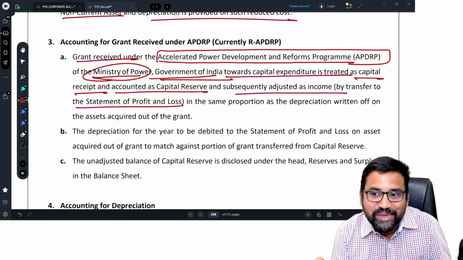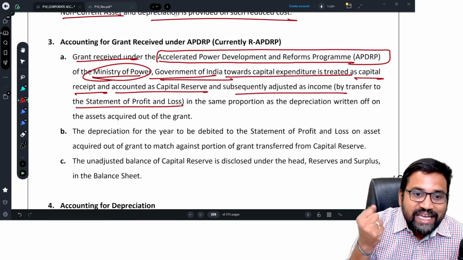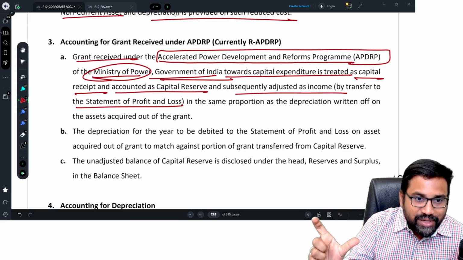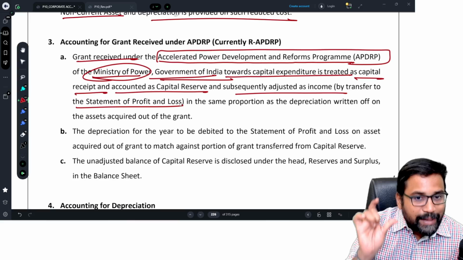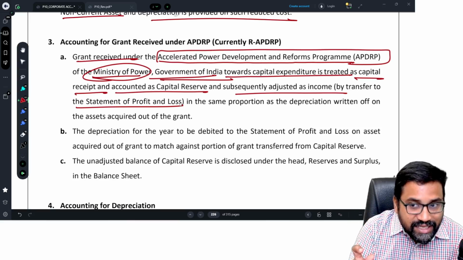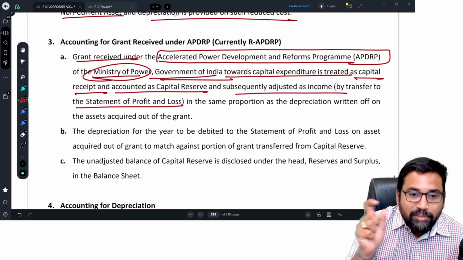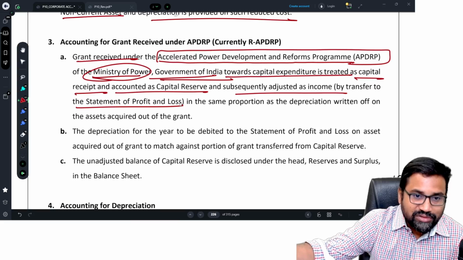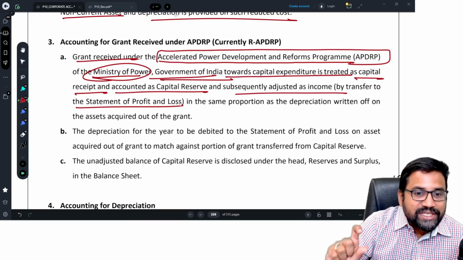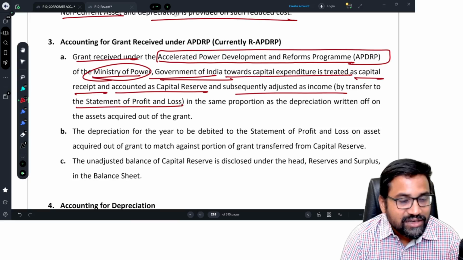So the simple treatment is, whenever you receive any grant under the APDRP program, you treat it as a capital receipt, treat it as a capital reserve, and from this capital reserve you proportionately transfer some amount every year to the P&L account in proportion to the depreciation of the asset acquired under the government grant.